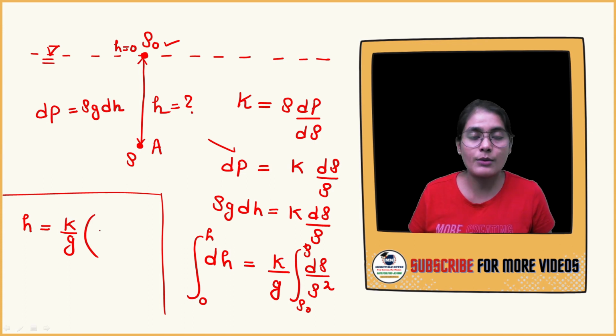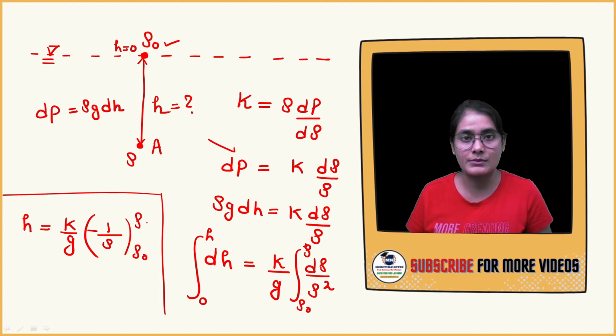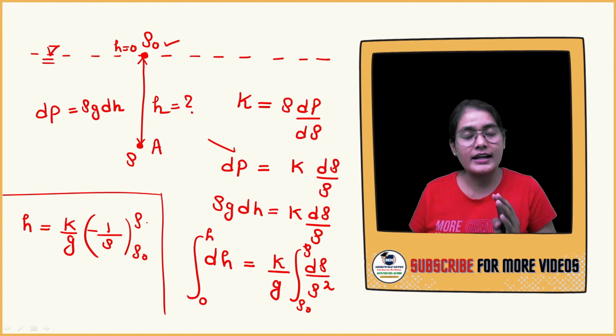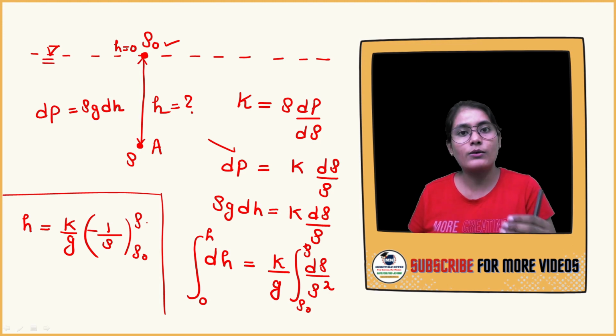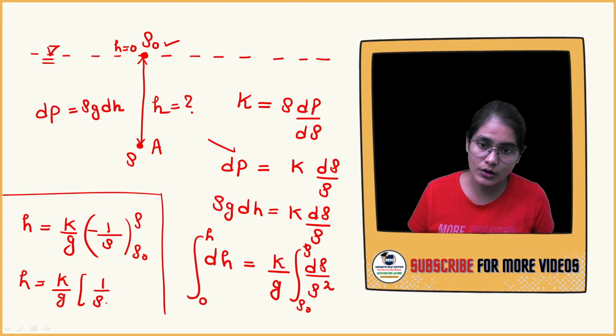When you integrate 1 upon rho square d rho, you get minus 1 upon rho, with rho naught as the lower limit and rho as the upper limit. If you want to remove this negative sign, just put the lower limit first, then the upper limit. Then you get h is equal to K by g bracket 1 upon rho naught minus 1 upon rho. So this is your final answer for question number 1.